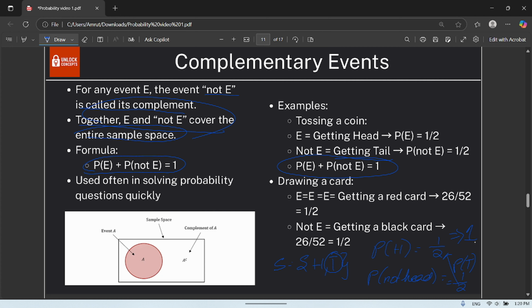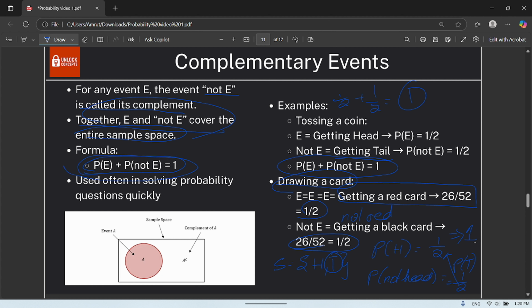Okay. So this is how we'll be using it. So drawing a card, getting a red card is 26 by 52. Getting a black card, or not a red card, is 26 by 52. So 1 by 2 plus 1 by 2 is equal to 1.